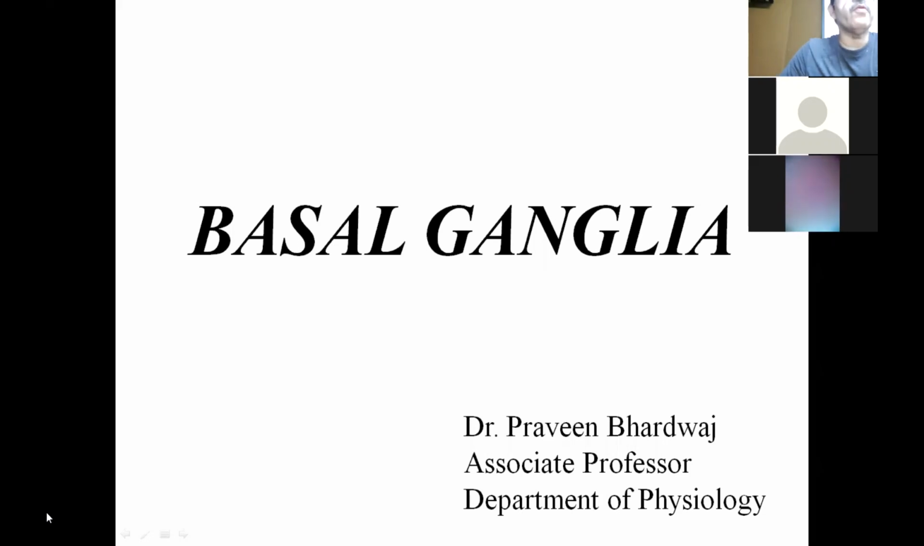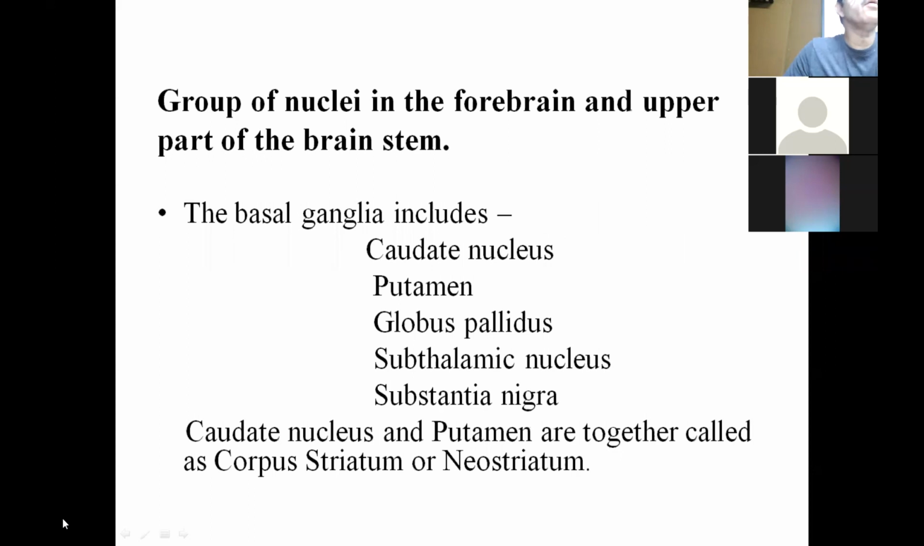Topic for today's discussion is basal ganglia. The term basal ganglia refers to a group of nuclei in the forebrain and upper part of the brain stem. Thus, the basal ganglia include caudate nucleus, putamen, globus pallidus, subthalamic nucleus, and substantia nigra. The caudate nucleus and putamen together are called corpus striatum or neostriatum.